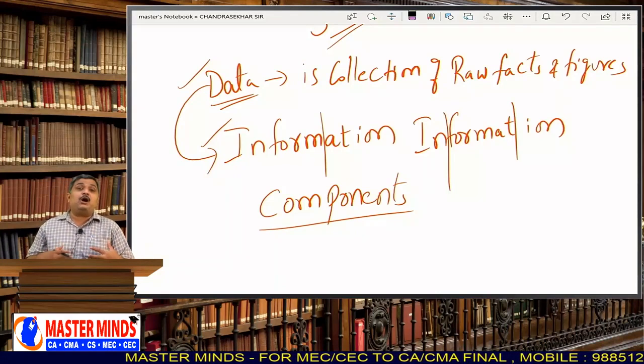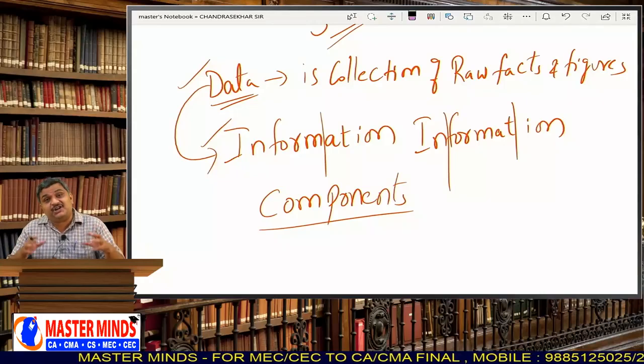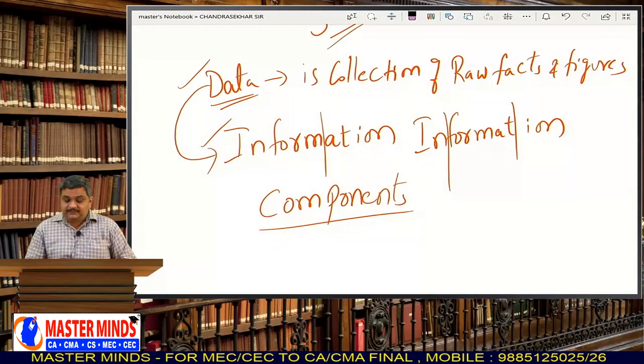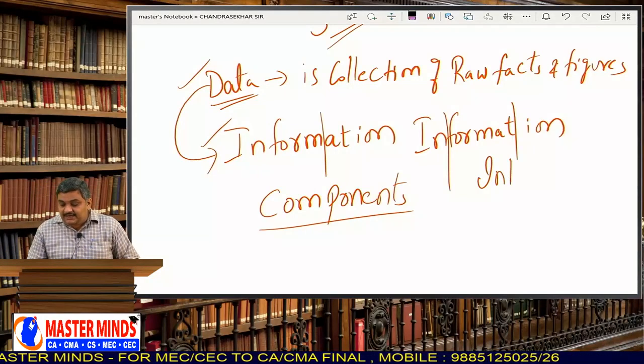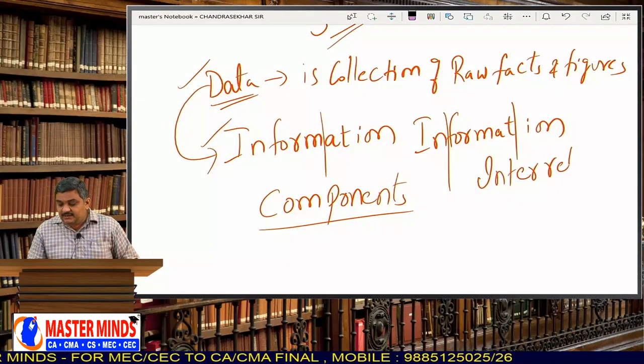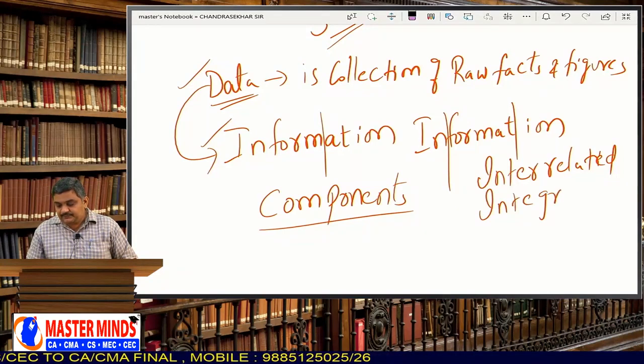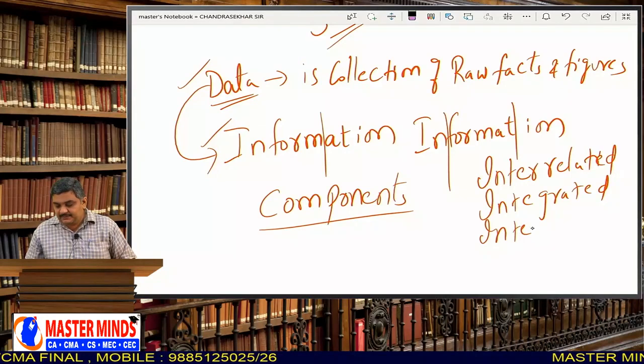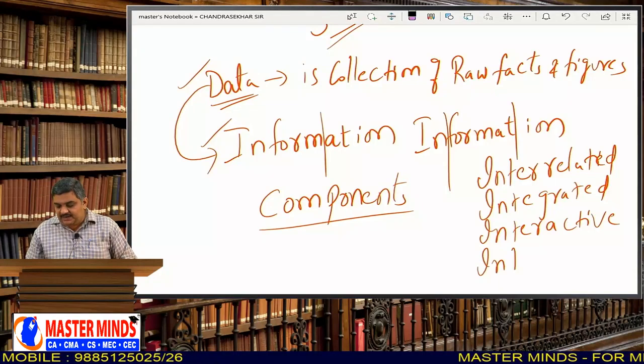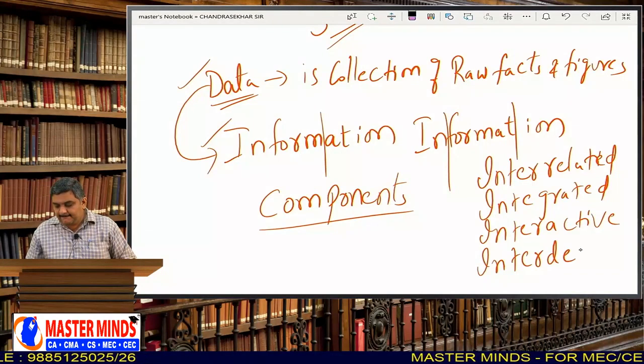And in our human body, how are all these components functioning? They are functioning in an interrelated, integrated, interactive and interdependent manner.